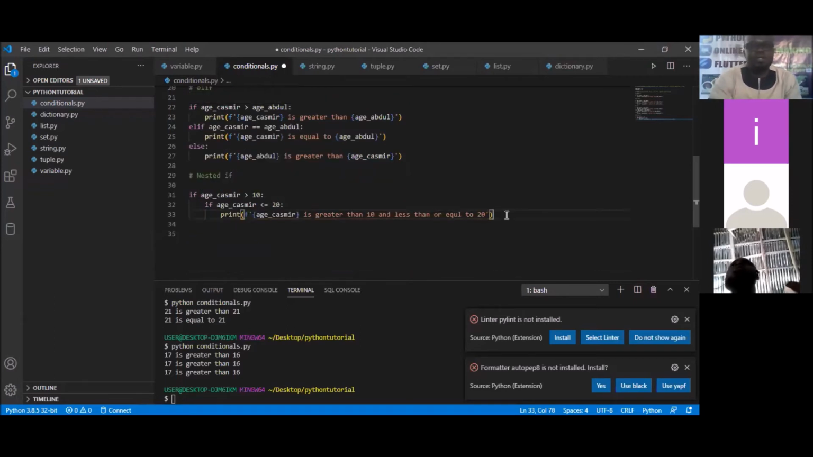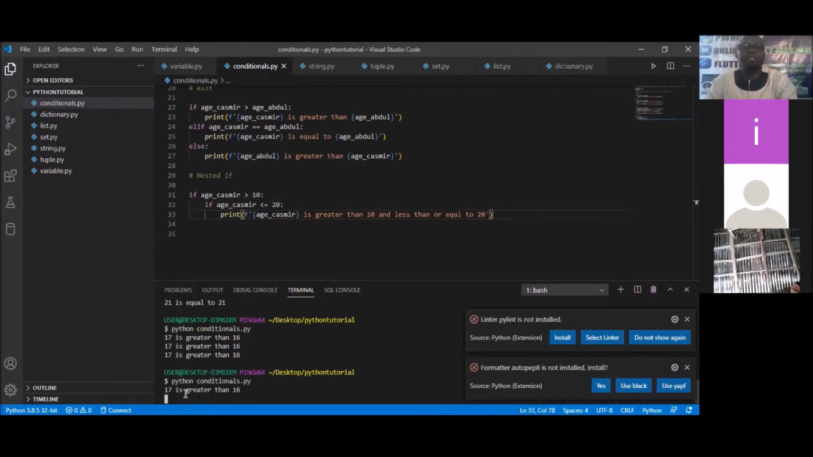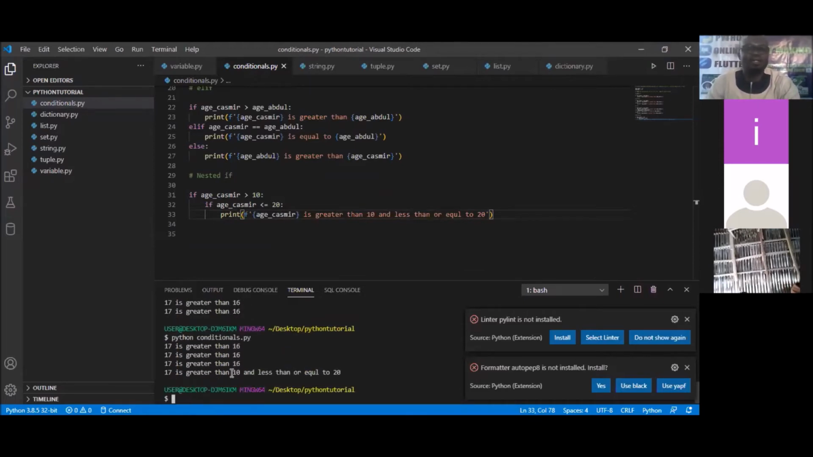So if I do Ctrl S to save and quickly run this code, what do I see? 17 is greater than 10 and less than or equal to 20. So 17 is actually a good number that can obey these two conditions, isn't it? I hope that is clear. Is that clear? This is what we call nested if. You can actually use it.